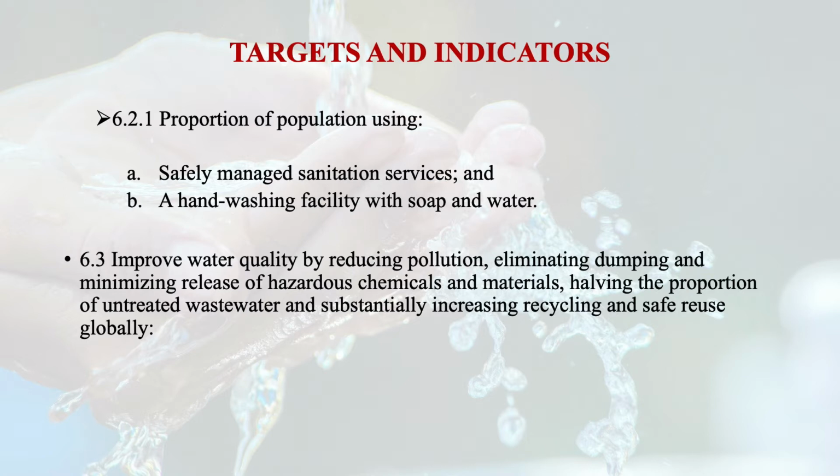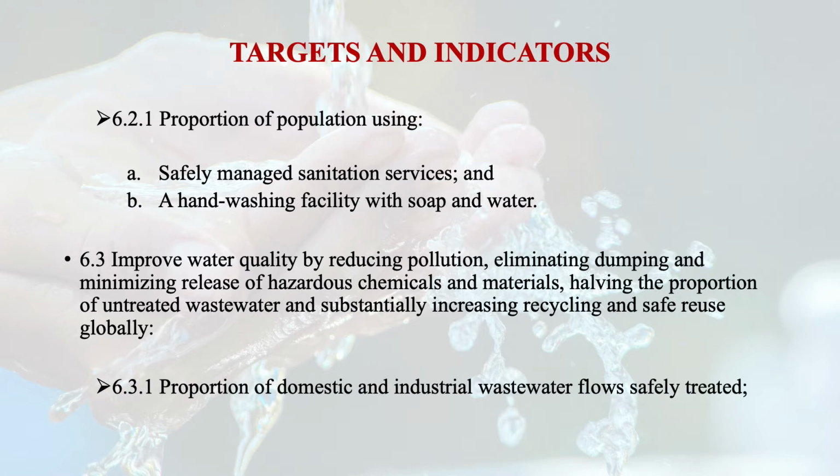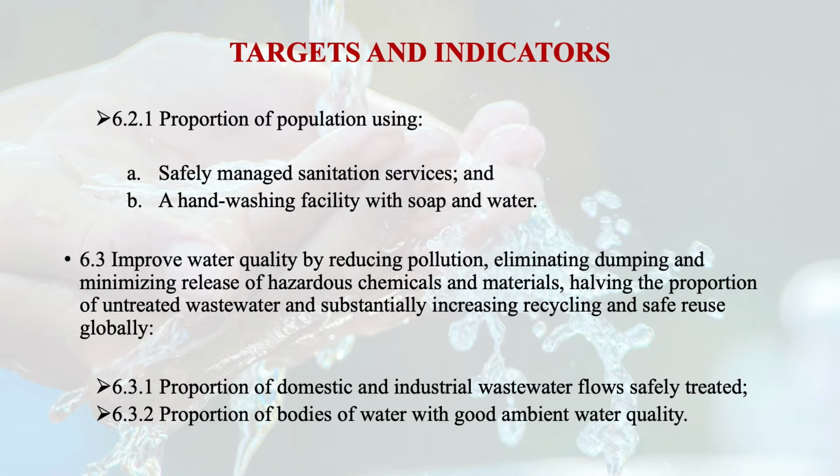So to look into that, the proportion of domestic and industrial wastewater flows safely treated is one of the indicators, because we have to reduce the pollution. Then how to assess that? The proportion of bodies of water with good ambient water quality, then only will we be able to know the status of good water quality available across the globe.